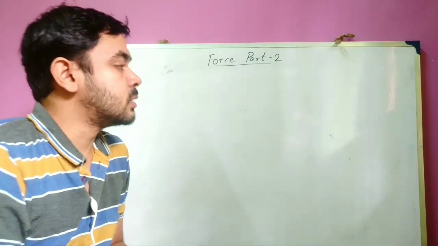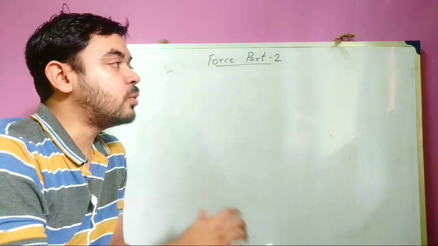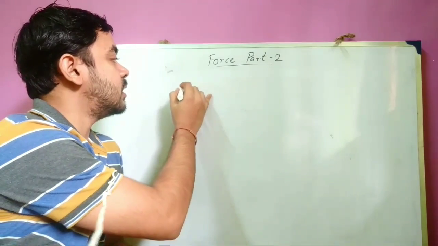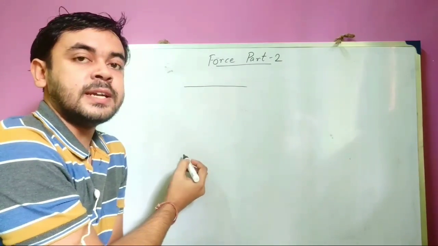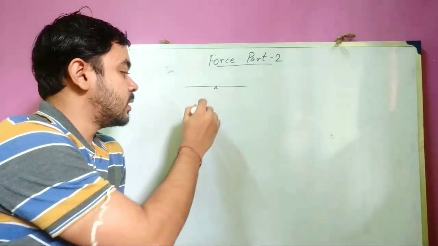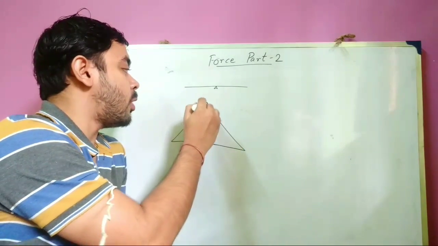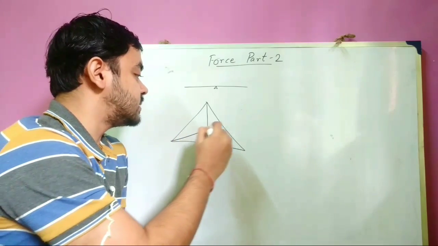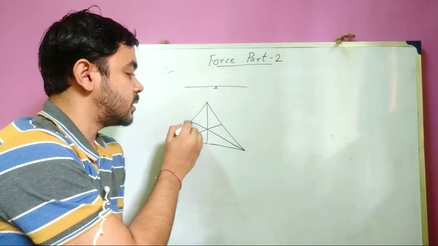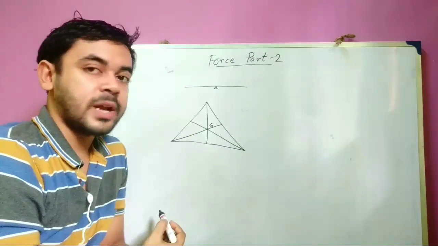Now, let us see the center of gravity of some regular bodies. Suppose a rod, the center of gravity will be at its midpoint. For a triangle, the point of intersection of its three medians is the center of gravity.